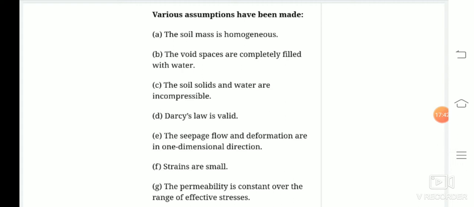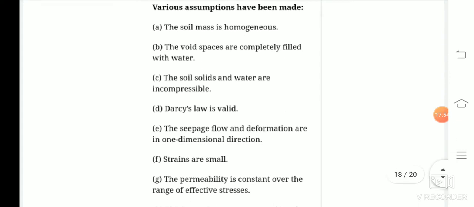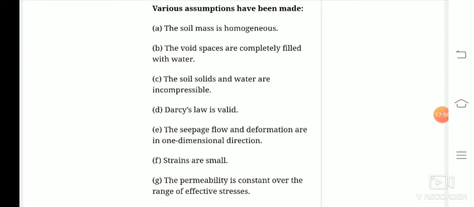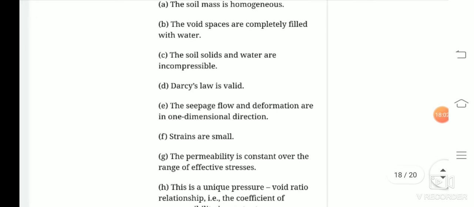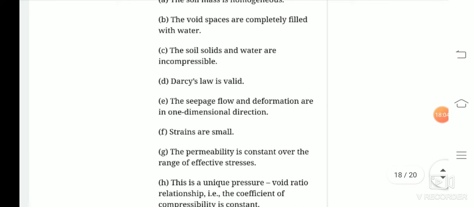The first assumption is that the soil must be homogeneous. That means the physical properties of the soil must be the same throughout. The second is that the void spaces are completely filled with water. So in this case we have to assume the soil must be completely saturated, that is, there is no air present in the soil sample. The soil solids and water are incompressible. So we have to consider that water as well as soil solids cannot be compressed, or these are completely incompressible.